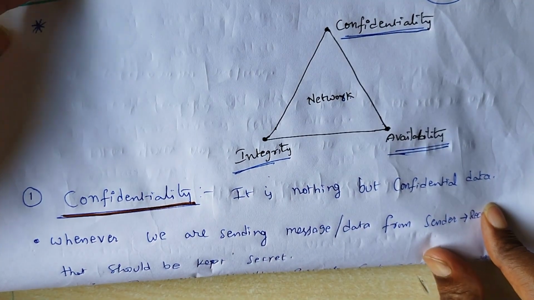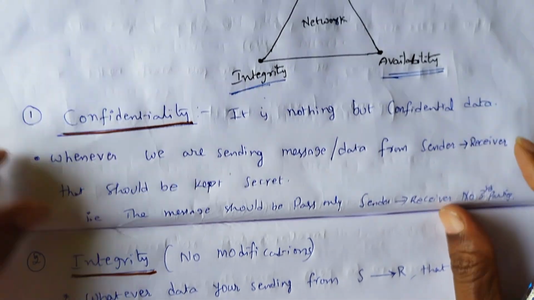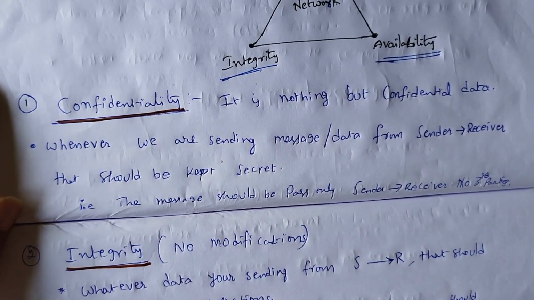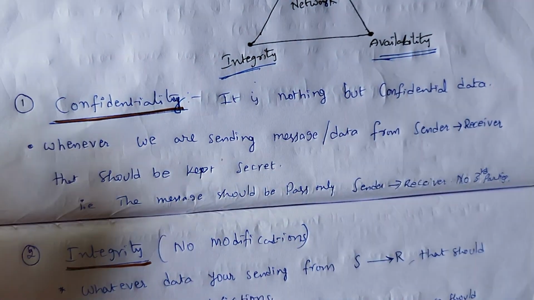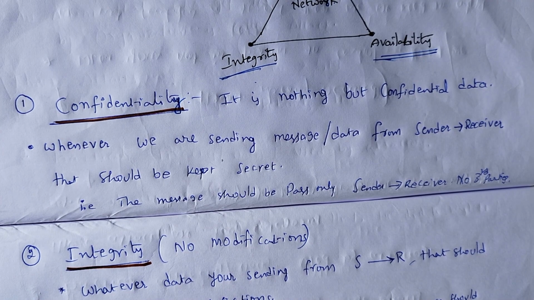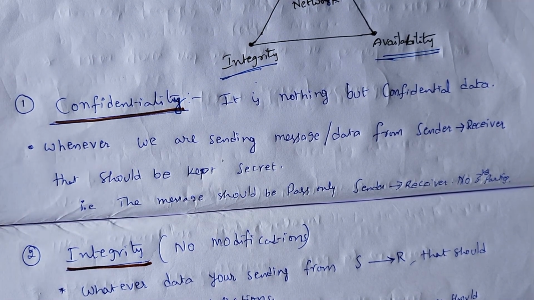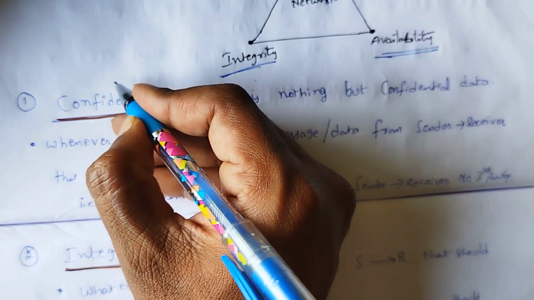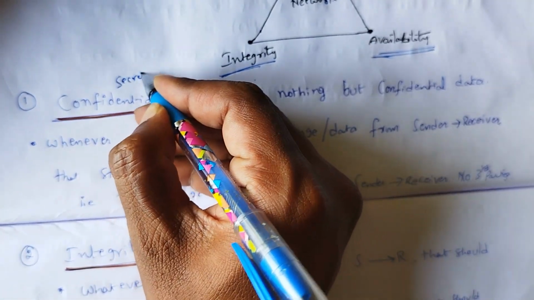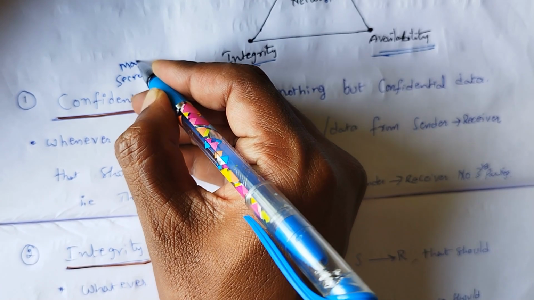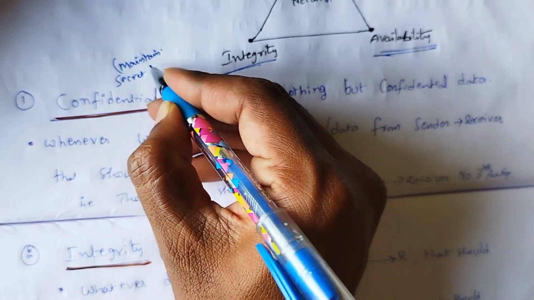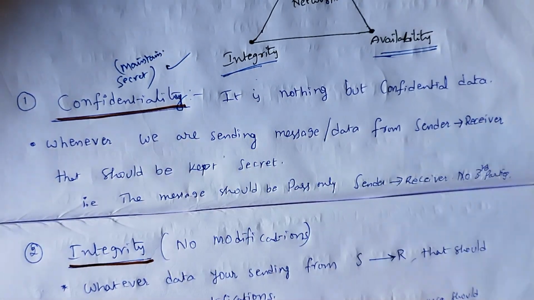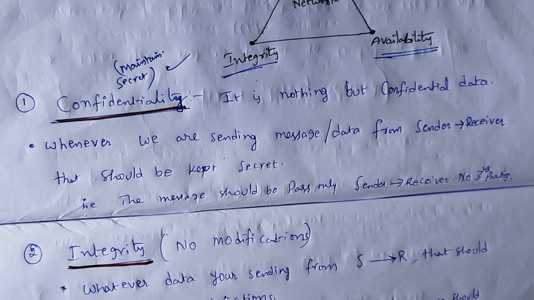We will see the meaning of confidentiality. The general meaning of confidentiality is secret. Here, maintaining secret is the most important thing in security. The first one is maintaining a secret. For example,